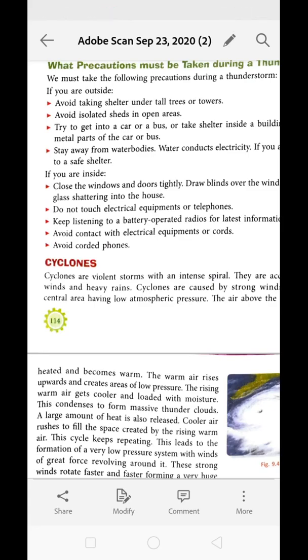What is the precaution over here? You are not supposed to touch any metallic substance. The inside of the bus or car is totally made up of insulators of electricity, or bad conductors of electricity, so it is very much protected over there.